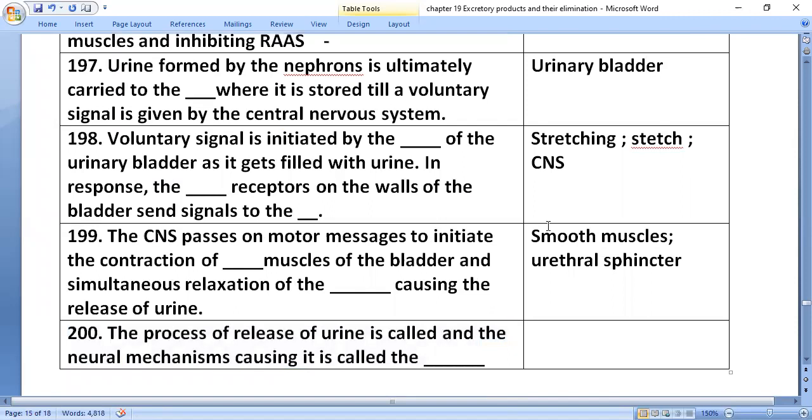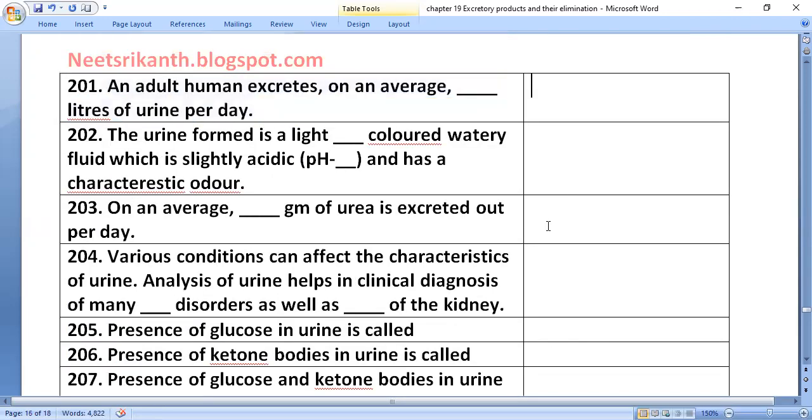The process of release of urine is called micturition, and the neural mechanism causing it is called the micturition reflex.